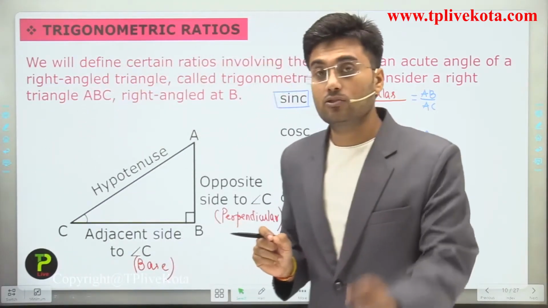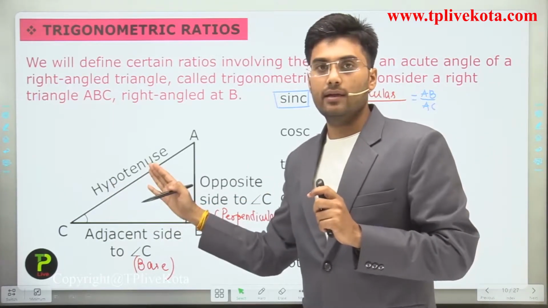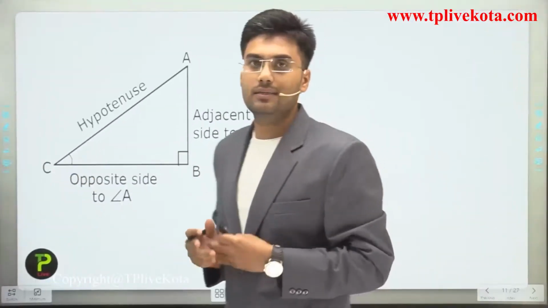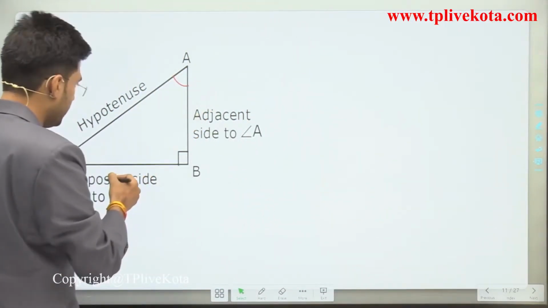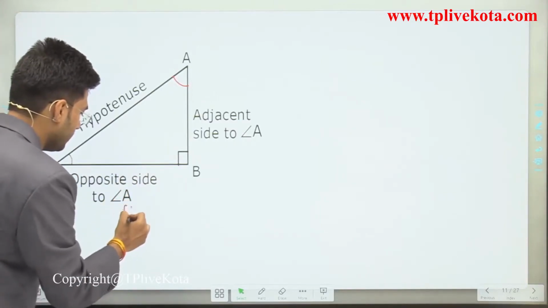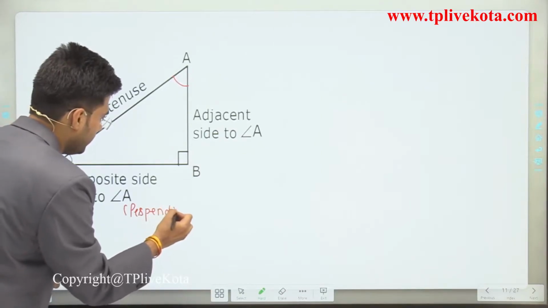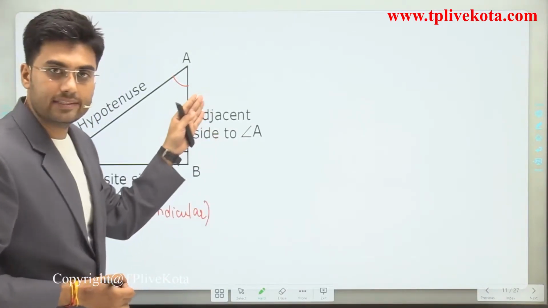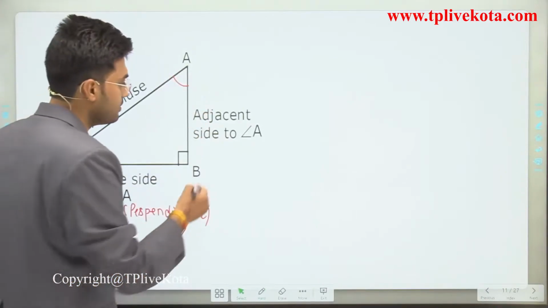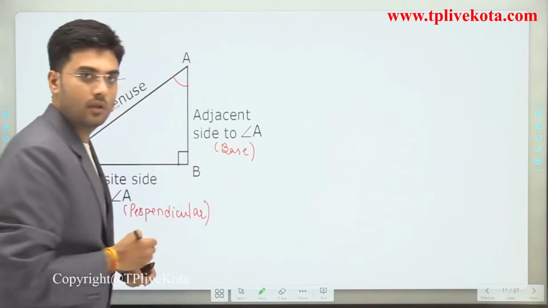Okay. So now students, let's change angle C to A. Now if we use angle A, the side opposite to angle A becomes the perpendicular, and the side adjacent to angle A becomes the base.